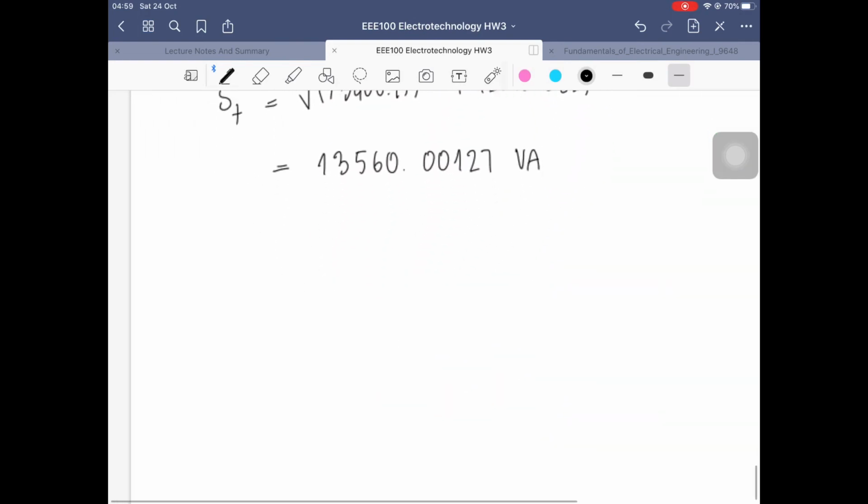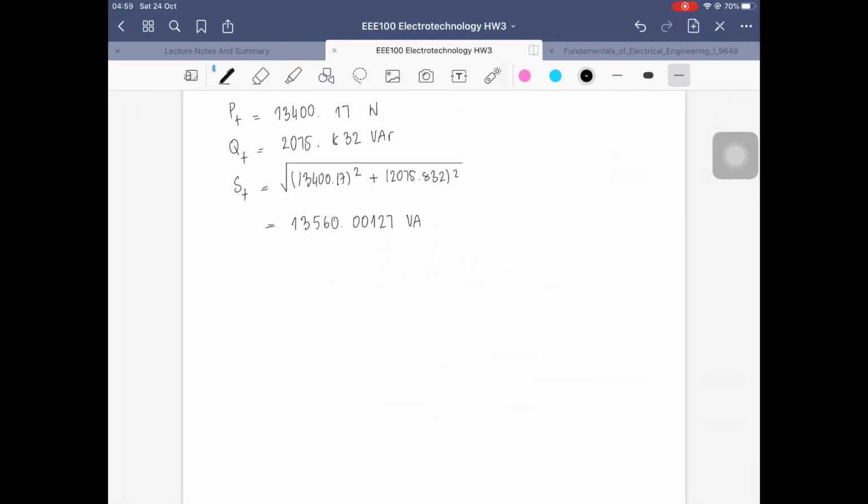So we have found everything else. The leftover one is to draw the power triangle, which is very easy. Just draw it from the answers we have already found earlier, which are P total, Q total, and S total. Make sure that the Q is really short, around 1/5 of the P, and the S, if you draw P right and Q right, is supposed to be right. Just label everything you need to label, and that's the end of the example.